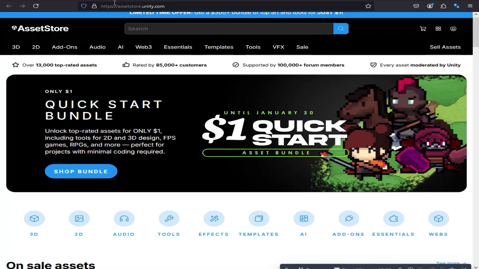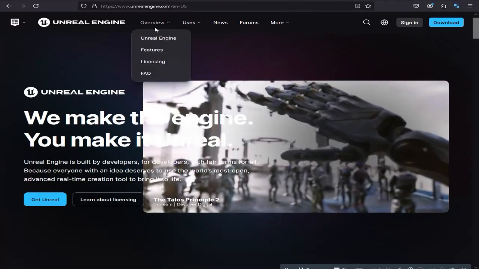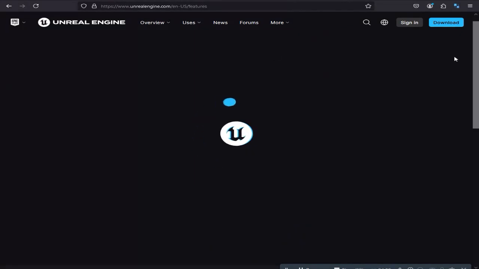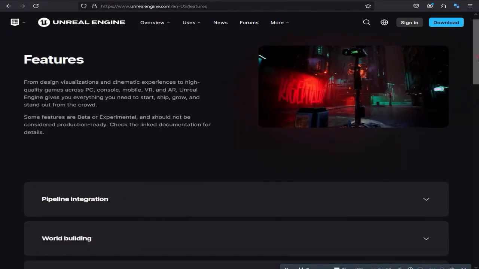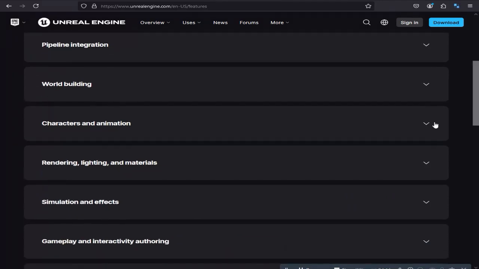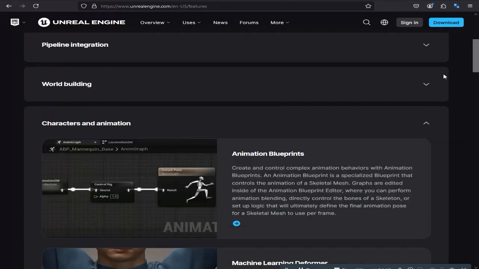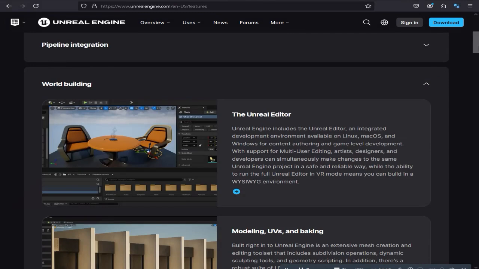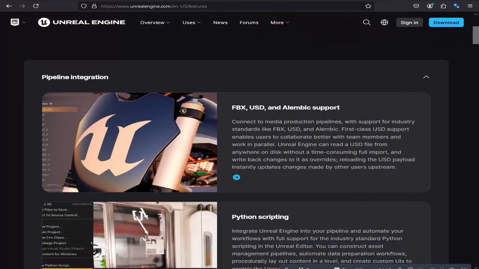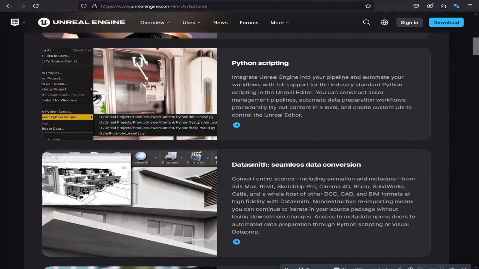Next, we have Unreal Engine, developed by Epic Games. Known for its stunning graphics and powerful performance, Unreal Engine is a favorite among AAA studios. Games like Fortnite, Gears of War, and Final Fantasy VII Remake showcase the capabilities of Unreal Engine. Talk about breathtaking visuals. Unreal Engine is renowned for pushing the boundaries of what's possible in game graphics and performance.